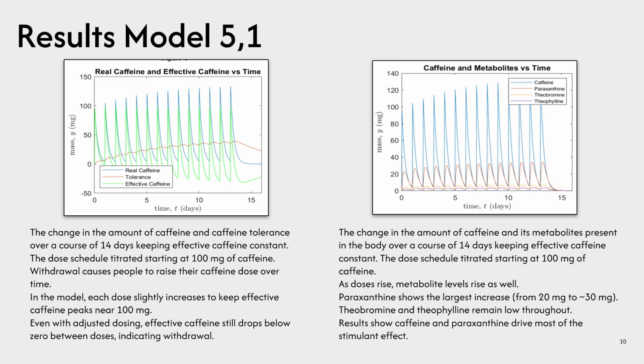The results from our Model 5, where we kept the effective caffeine concentration constant over a period of 14 days, we saw that the real caffeine had to be titrated up to keep this effective caffeine concentration constant due to the tolerance increasing. In the model, each dose slightly increases to keep the effective caffeine peaks near 100 milligrams, and even with the adjusted dosing, the effective caffeine still drops below 0, indicating withdrawal-like periods. Again, we model caffeine and its metabolites, and we can see that as the dose rises, the metabolite levels rise as well, and the results show that caffeine and paraxanthine drive most of the stimulant effects.